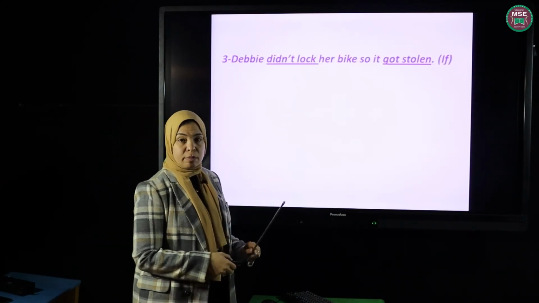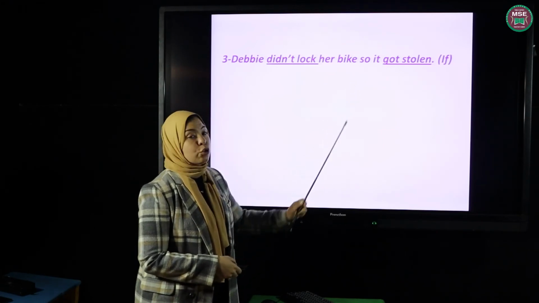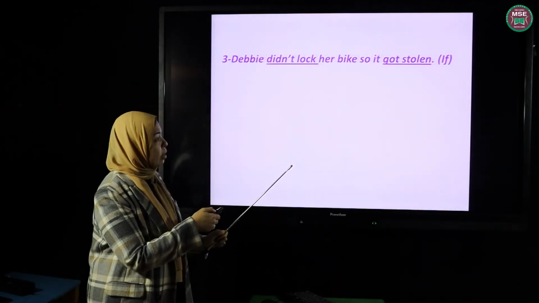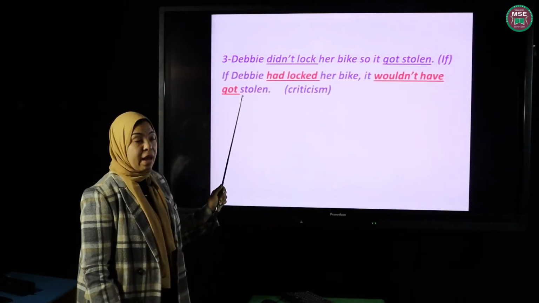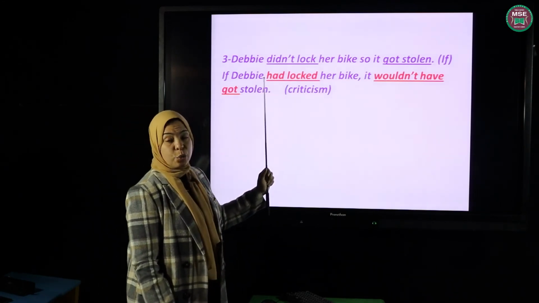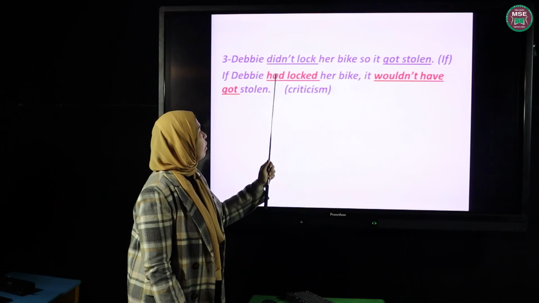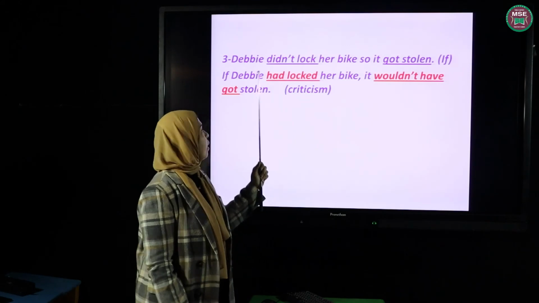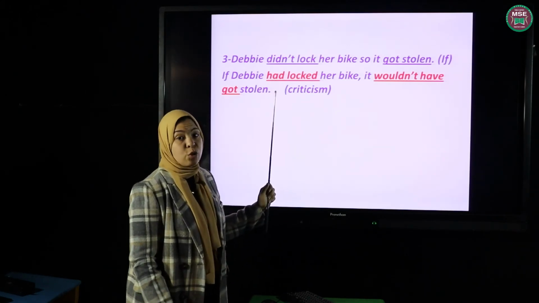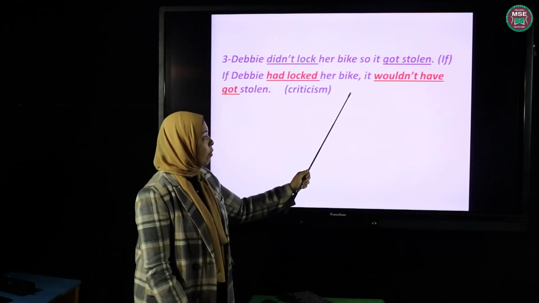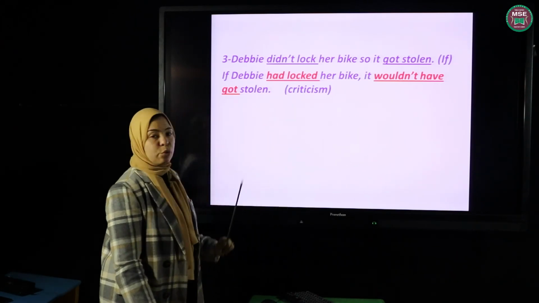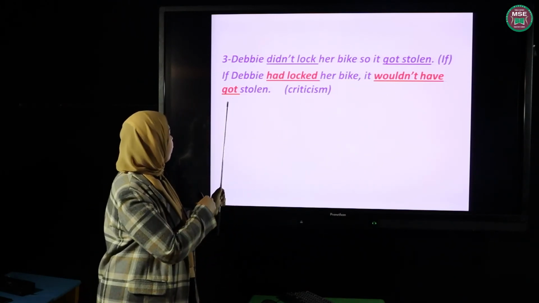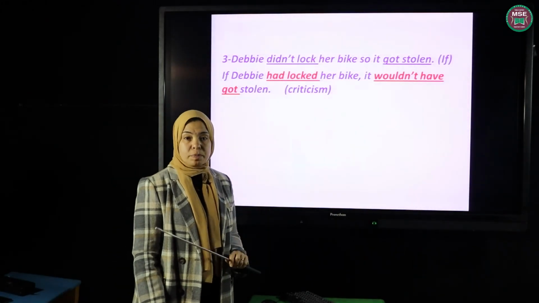Debbie didn't lock her bike. So what was the result? It got stolen. Somebody stole the bike. So if Debbie had locked, she didn't lock. So we change it to the perfect form and we omit the negation. As I said, negative becomes affirmative, affirmative becomes negative. So we said if she had locked her bike, it wouldn't have got stolen. The bike wouldn't have got stolen. Would have, and the PP form for get is got.